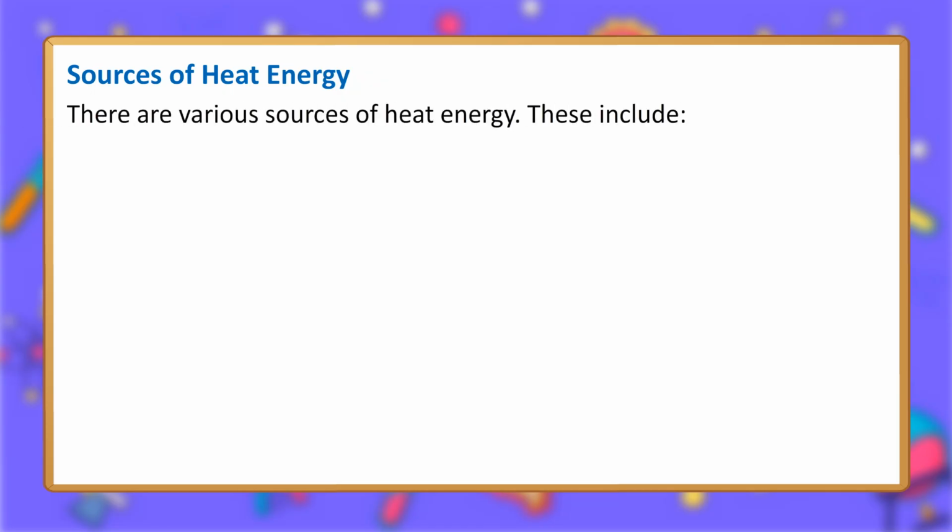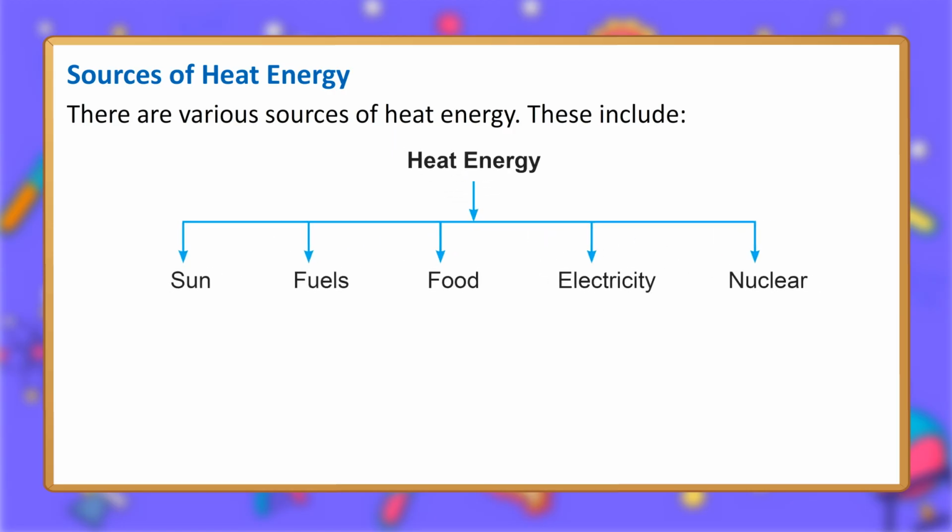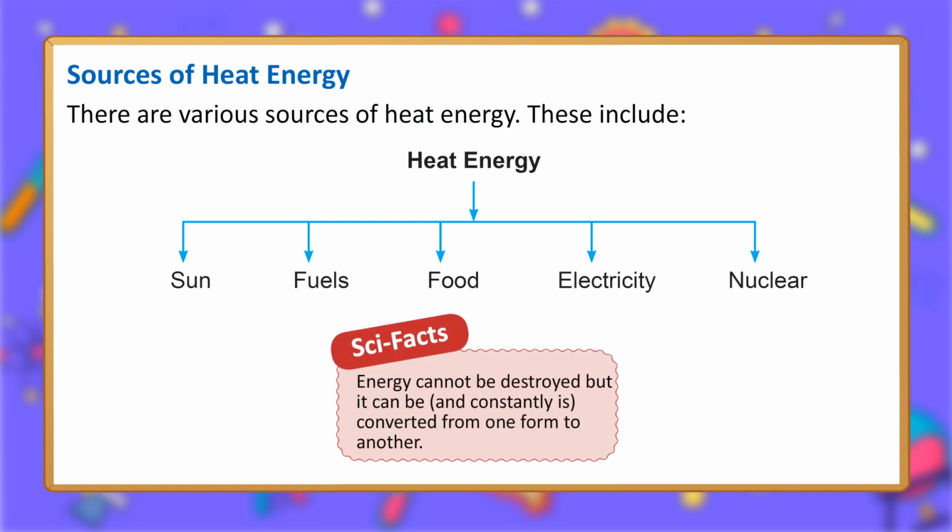There are various sources of heat energy. These include the sun, fuels, food, electricity, and nuclear. Facts: energy cannot be destroyed, but it can be, and constantly is, converted from one form to another.